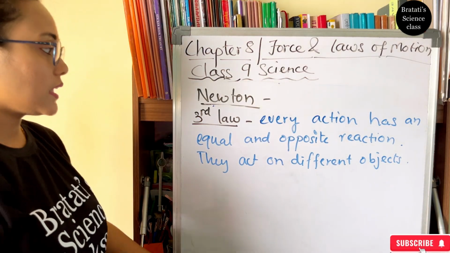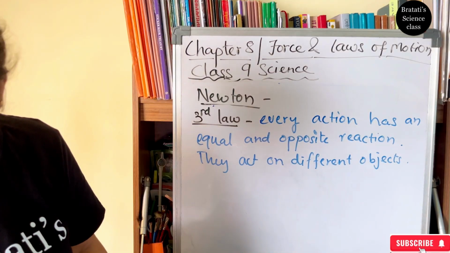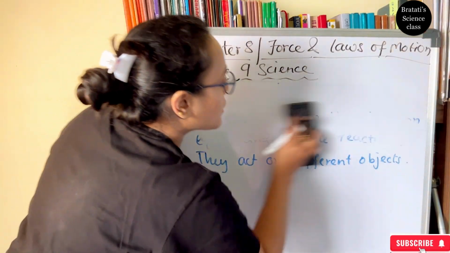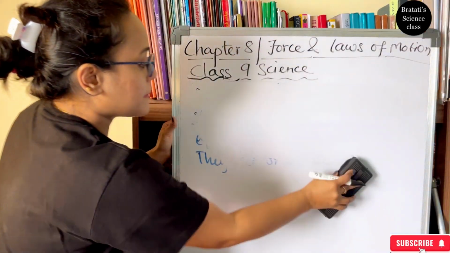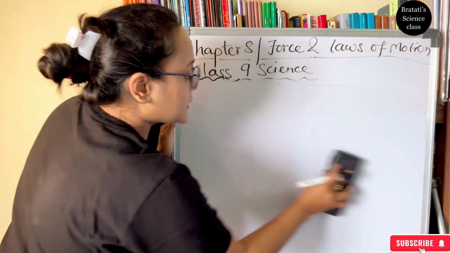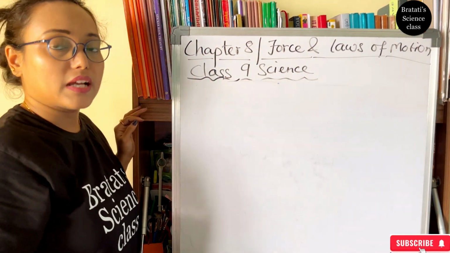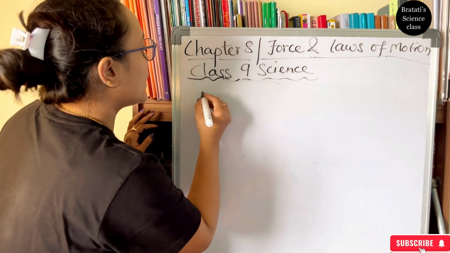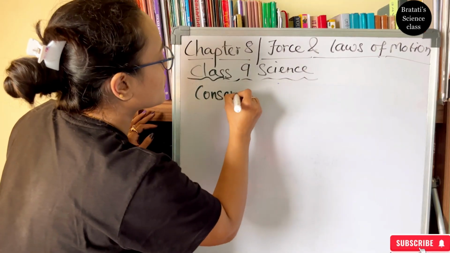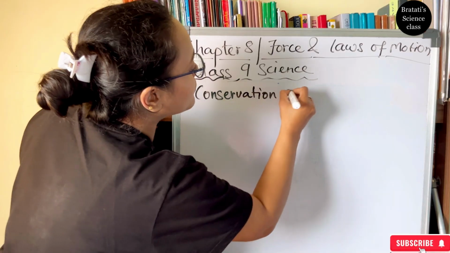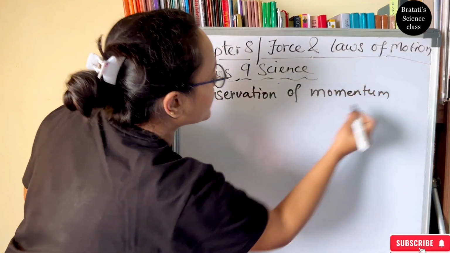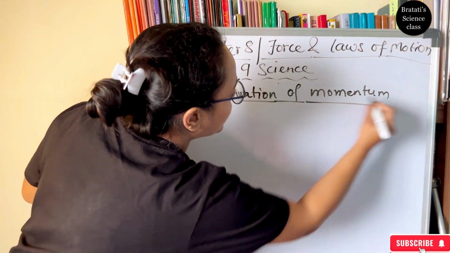Now the last thing that we are going to talk about is the conservation of momentum. So Newton's three laws are clear. First law is talking about inertia. Second law is talking about momentum. And third law is talking about the force, equal and opposite. Okay. Now conservation of momentum. For this also we can take the example of the gun and the bullet.